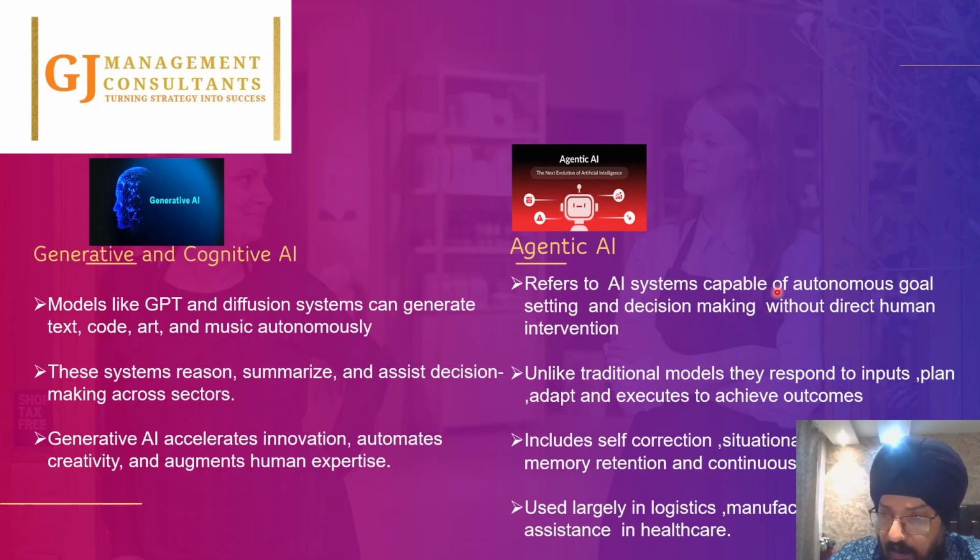So we have generative AI and cognitive AI, and then we have agentic AI. Generative AI was introduced with the concept of the large language model to work upon unstructured data. But the leap forward, the next step, is agentic AI, which is capable of taking decisions independently. Instead of halting the entire system, agents can take a decision, and only for those exceptions which are very, very rare do we introduce the concept of human in the loop, which we normally call HITL. That is for the exceptions only, and not for the general data.